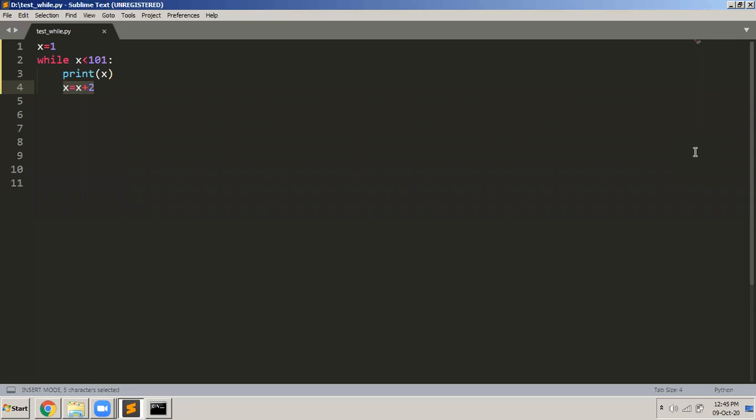So you can use the while loop to do a lot of things. Let us write some more programs using the while loop. Let us read some input from the user and use the while loop for that, and then finally stop. Let us see how to do this program.